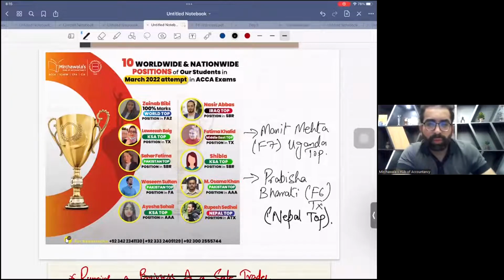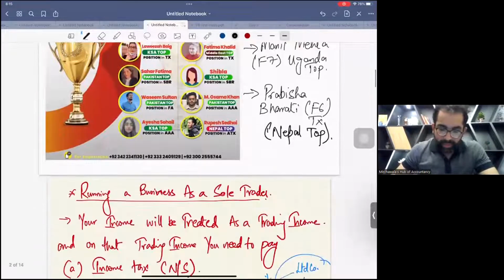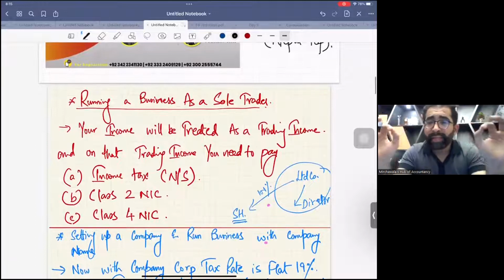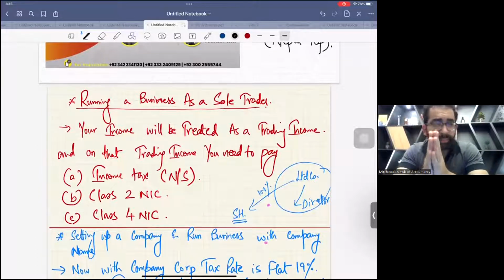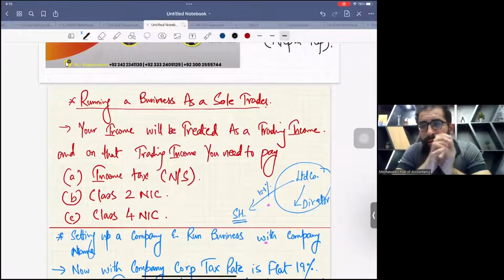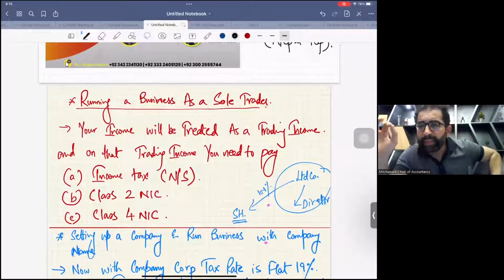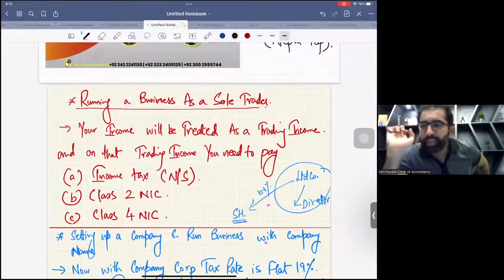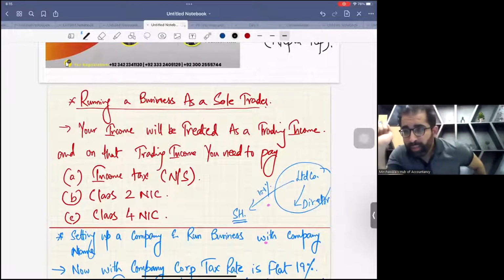Moving onwards, today's area is tax planning. Tax planning is a 10 marks area of the last 40 marks.